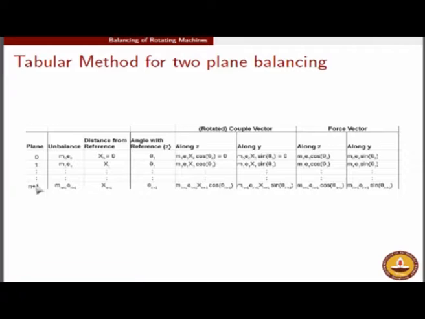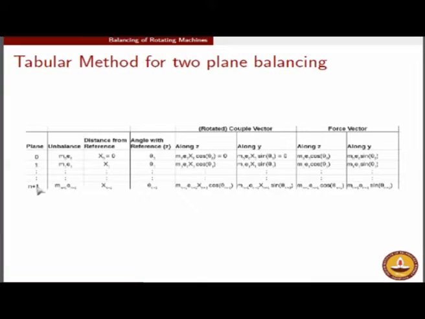In the tabular method, we will write a neat kind of table that is shown here. So we will compile all the unbalanced planes 0, 1, up to n+1, and associated with each of these planes we will have m0 e0, m1 e1, up to m_{n+1} e_{n+1}. So these are the values of the unbalances at each of the planes starting from 0 to n+1. Remember, the 0 and the n+1 planes are the planes where you want to put the requisite unbalances. After the addition of these requisite unbalances, the system should be balanced.